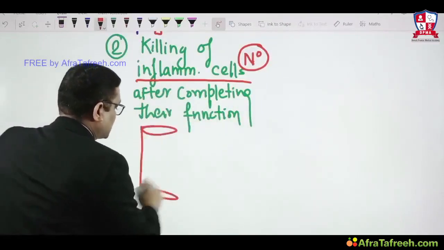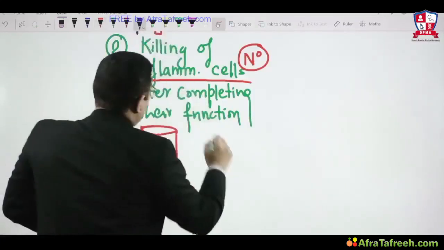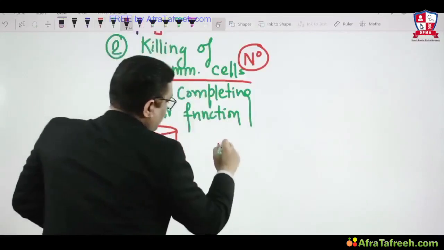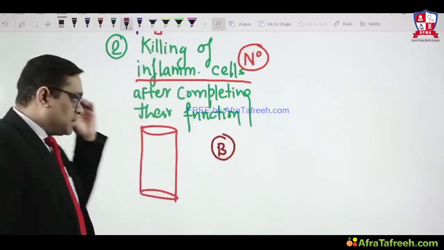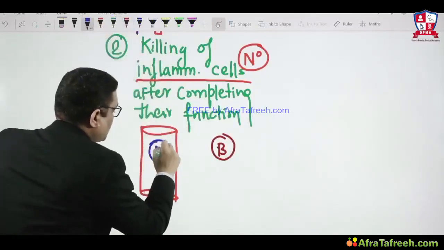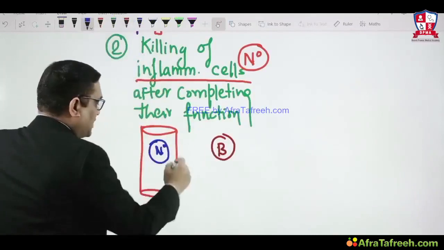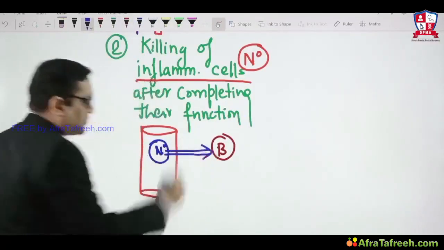This is the blood vessel, and this is the bacteria sitting outside, in extravascular areas, and this is the neutrophil which was going through the blood vessel. Because of this bacterial entry, now the neutrophil will come outside to kill this bacteria, right?